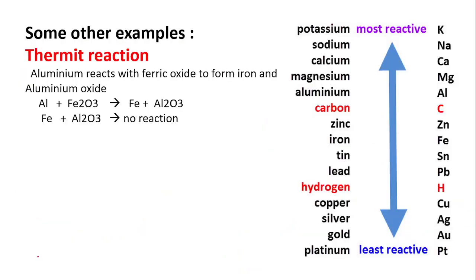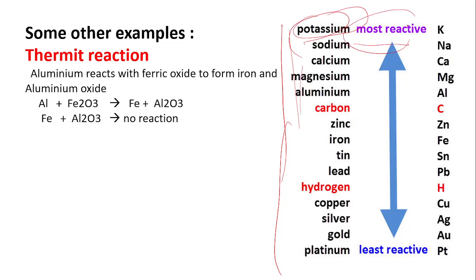Next, in order to know which one is more reactive and which one is less reactive, just remember this series. From up to down, the reactivity decreases. Potassium is the highly reactive element, followed by sodium, then calcium, magnesium, aluminum, carbon, zinc, iron, tin, lead, hydrogen, copper, silver, gold, platinum.